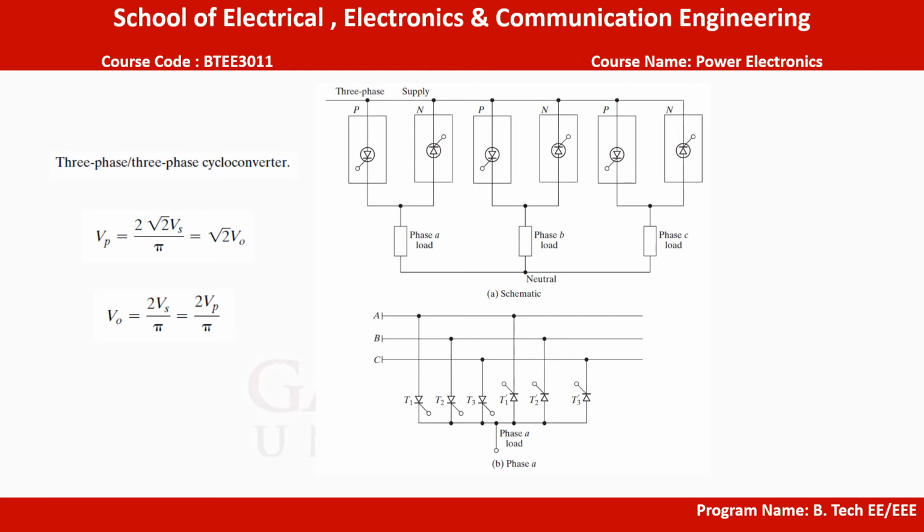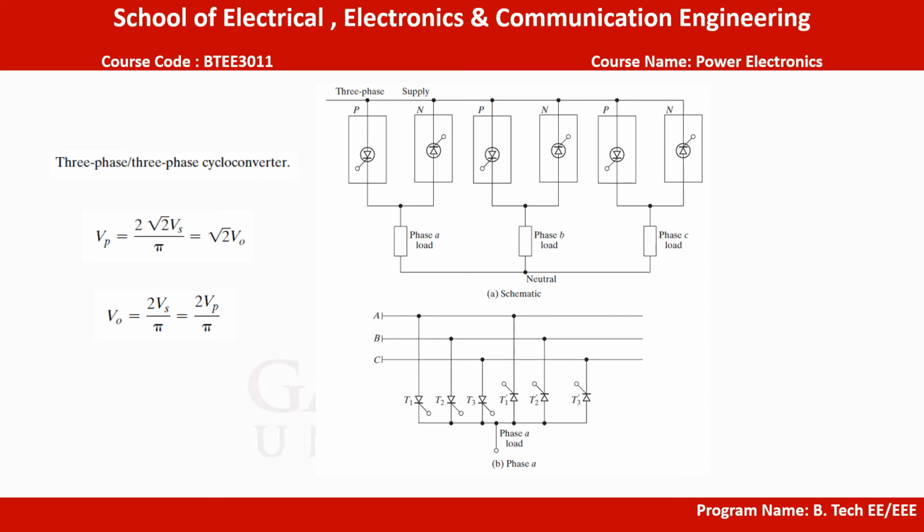If the delay angles of segments were varied in such a way that the average values of segments correspond as closely as possible to the variations of desired sinusoidal output voltage, the harmonics on the output voltage can be minimized. The average output voltage of a segment is a cosine function of delay angle.